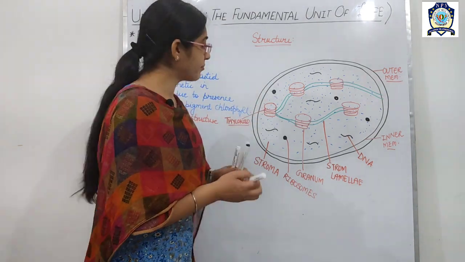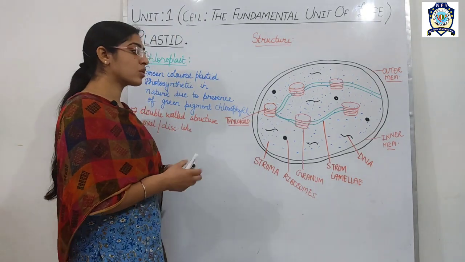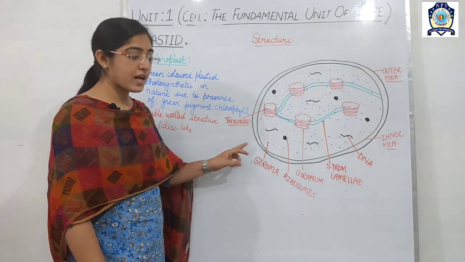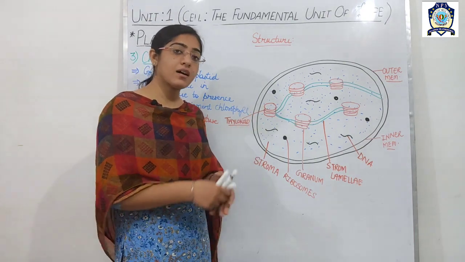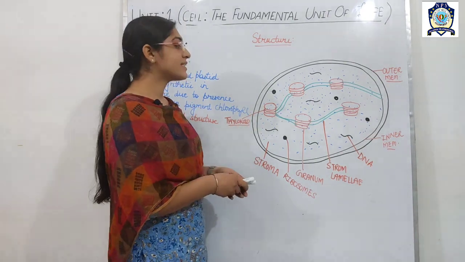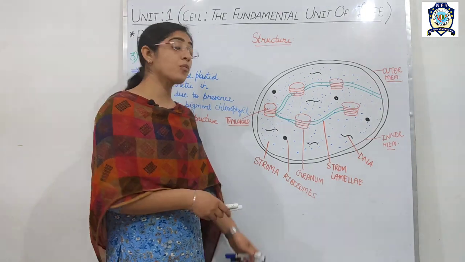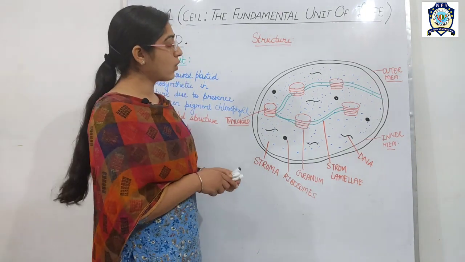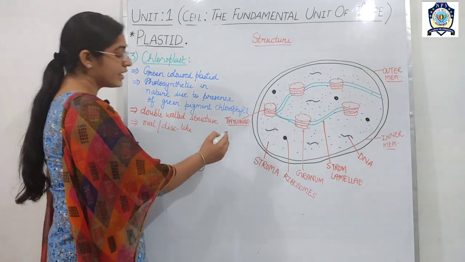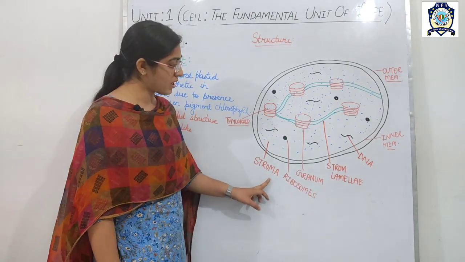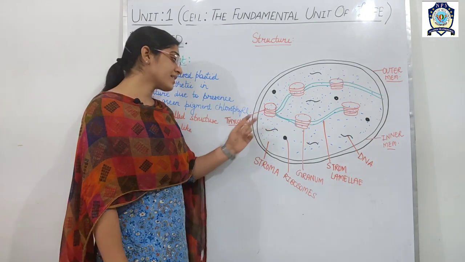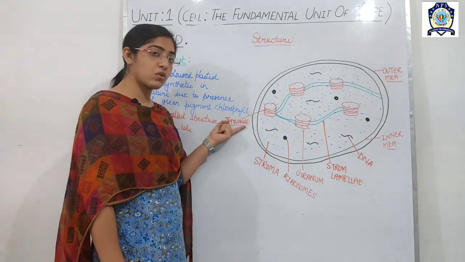So this is the complete structure of the chloroplast. As I always say, the chloroplast is a double-walled cell organelle. The matrix of the chloroplast is called the stroma and the coin-like structure is called the thylakoid.